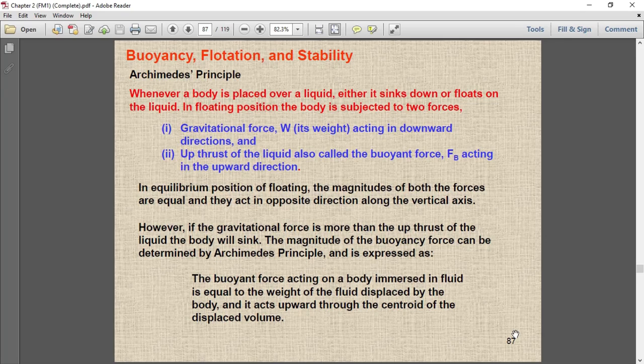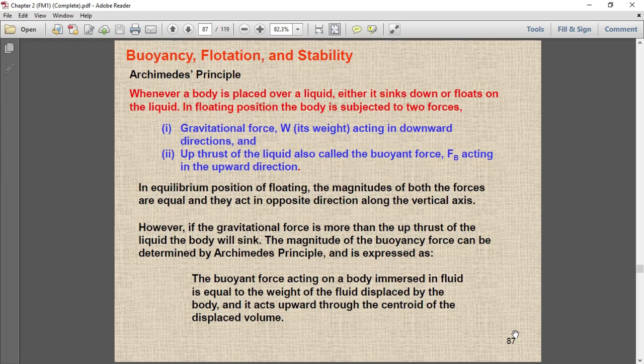sinks down or floats on the liquid. In floating position, the body is subjected to two forces. Okay, this is understood. Whenever we place a body over a liquid, what happens? Either the body floats over it or it sinks down. But it doesn't happen automatically. It happens because of two reasons. So number one, the reason is